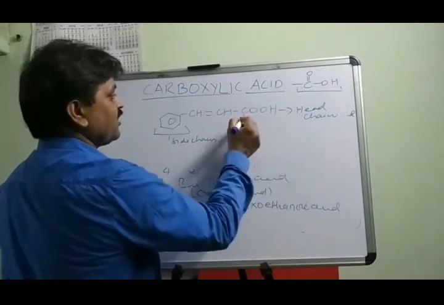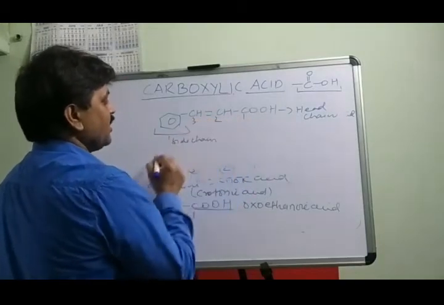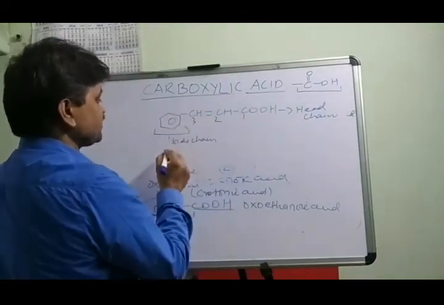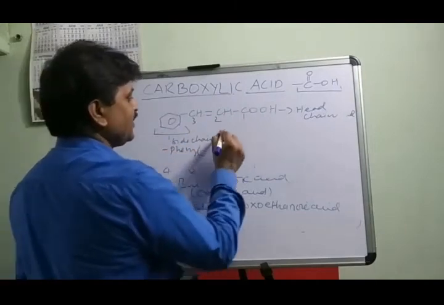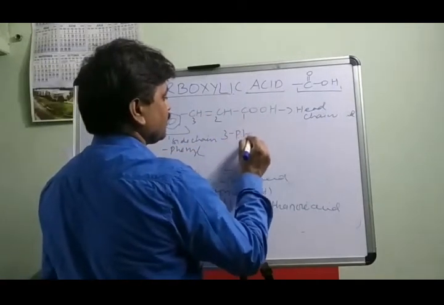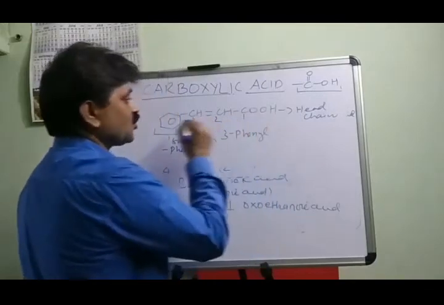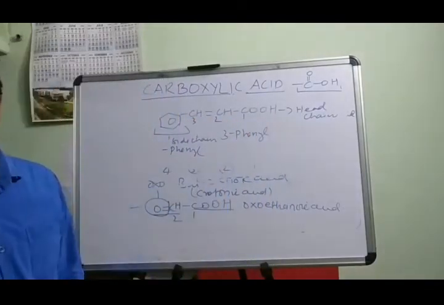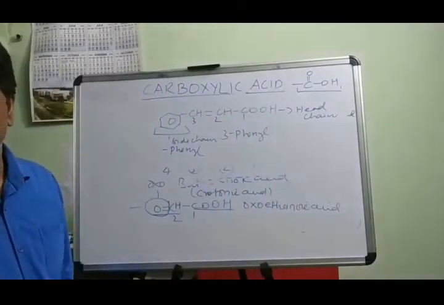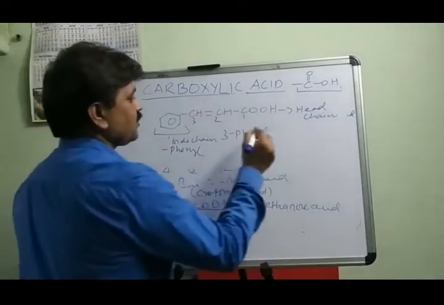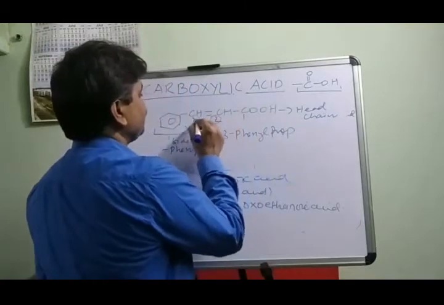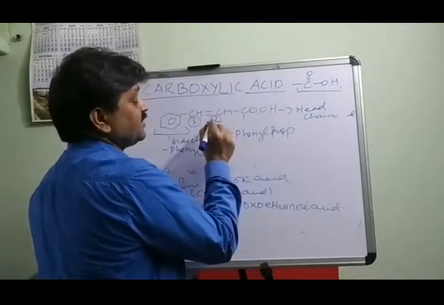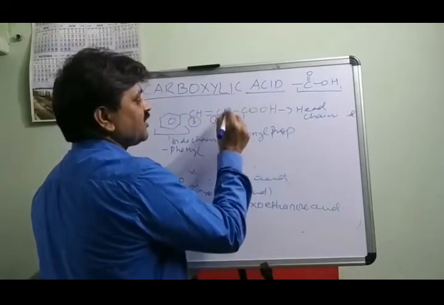COOH group is 1, 2 and 3. Now as a side chain, this benzene is taken as the phenyl group. So 3-phenyl; the total number of carbons is 3. So what would be the name? 3-phenylprop. Between 2 and 3, which carbon is taken for the name? The smaller number.